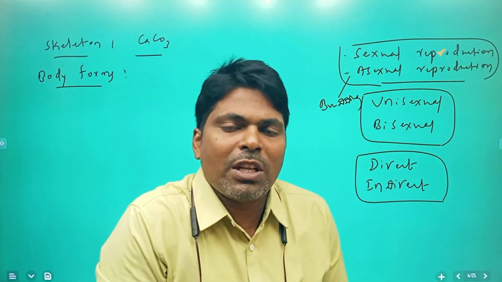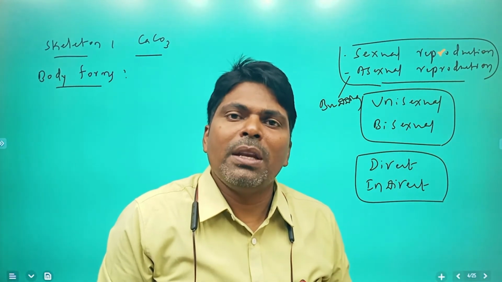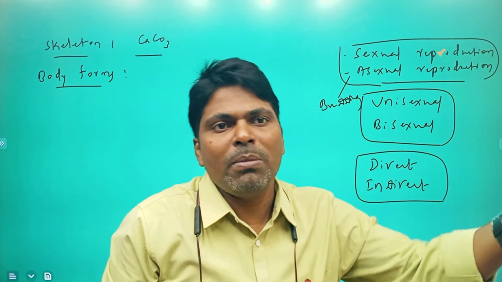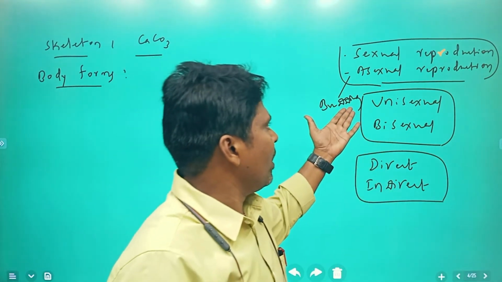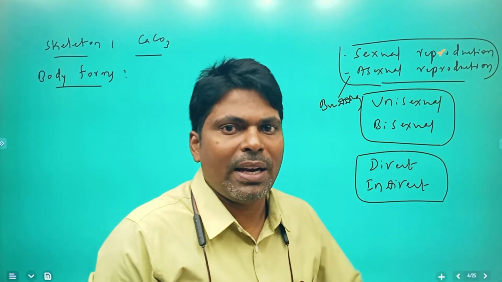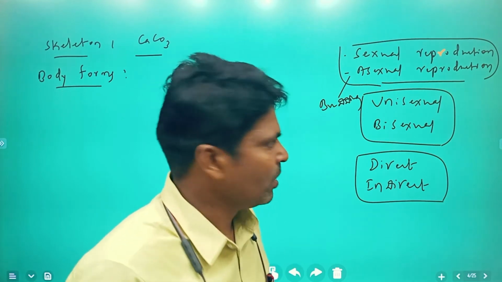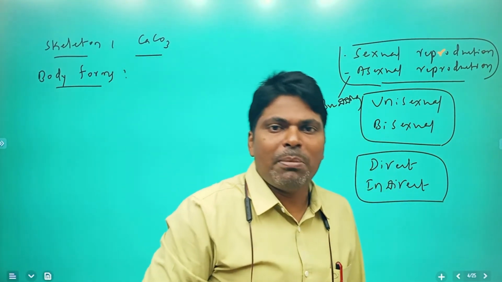After maturation, that bud separates from the main Hydra and becomes another organism. Such asexual reproduction is called budding. Next, in sexual reproduction, they form gametes.